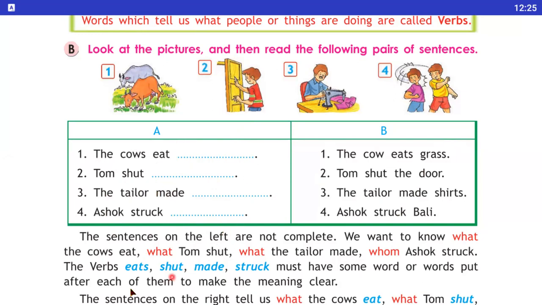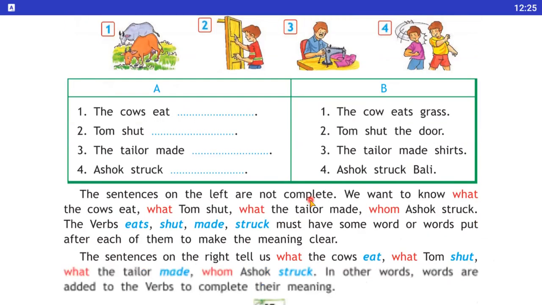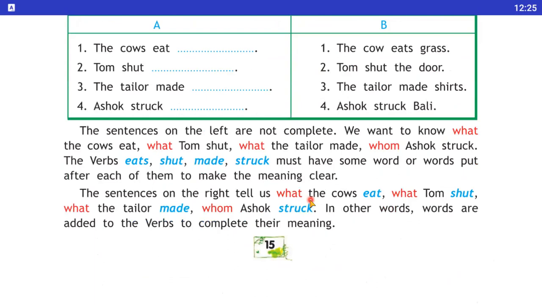Okay, so we want to know what the cow eats. हमको ये पता होना है कि what the cow eats. Yes students, the cow eats grass. Second, what Tom shut, what the tailor made, and whom Ashok struck. The verbs eats, shut, made, and struck must have some words put after each of them to make the meaning clear. इन सभी verbs को complete करने के लिए क्या चाहिए? Sentence को complete करने के लिए एक word और चाहिए.